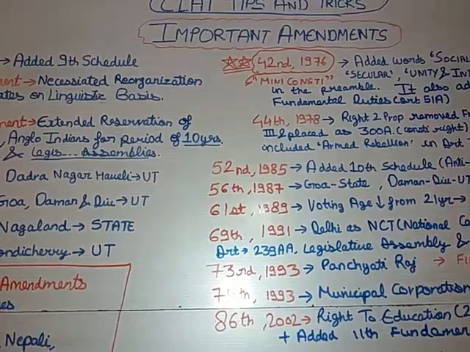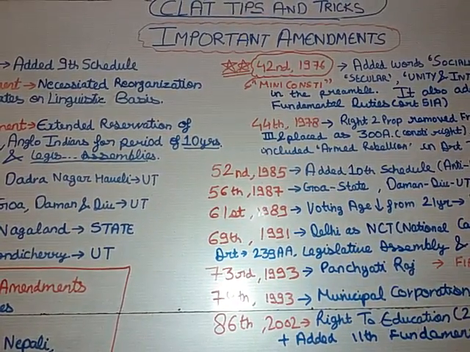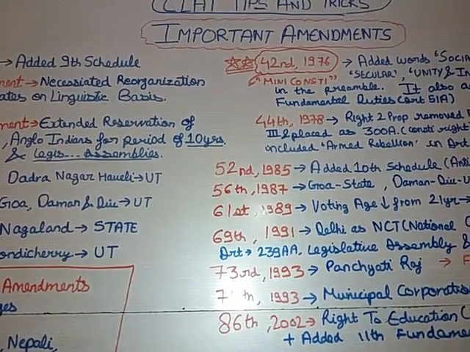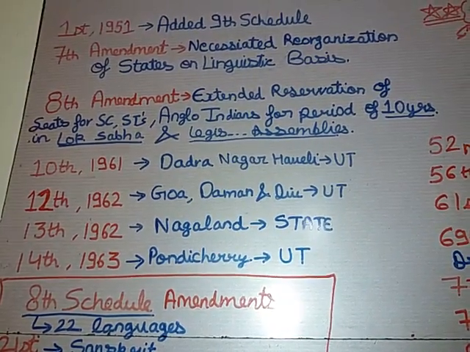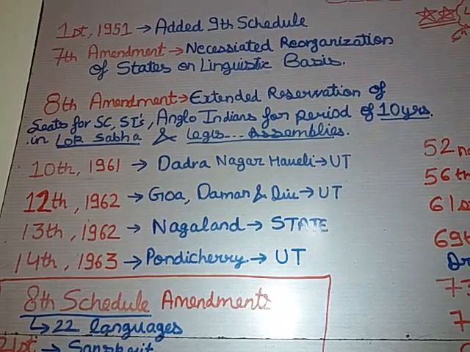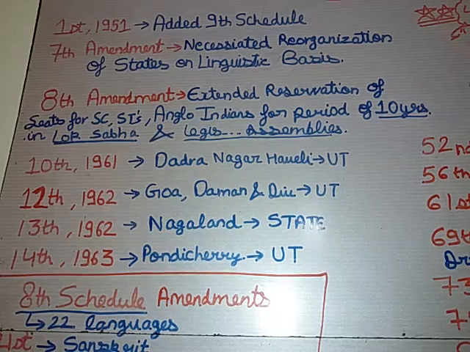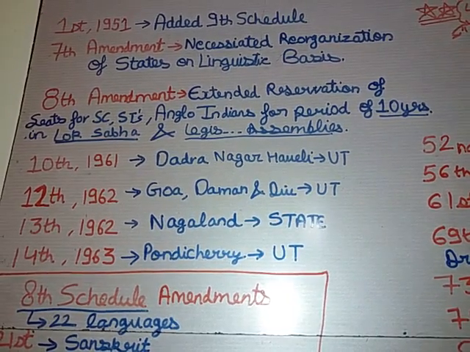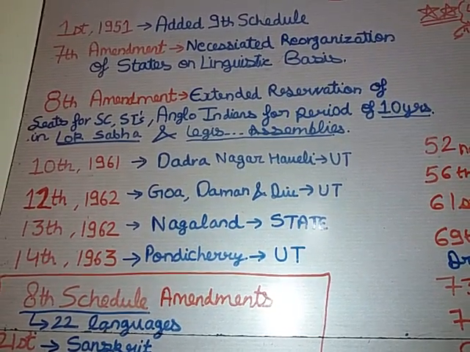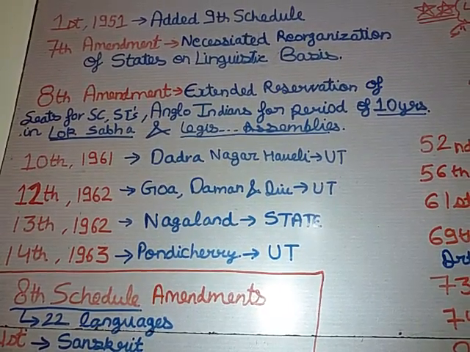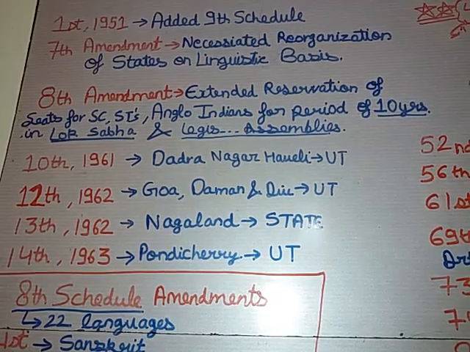Today in this video we will learn some important amendments of the Indian Constitution which will, I think, surely help you for your exams. So let's begin with it. The first amendment which I have marked relates to the adding of the ninth schedule. The First Amendment Act was passed in the year 1951, which added the ninth schedule in the Indian Constitution. The ninth schedule relates to land reforms and all the allied land laws associated with it. So the First Amendment Act related to the ninth schedule.